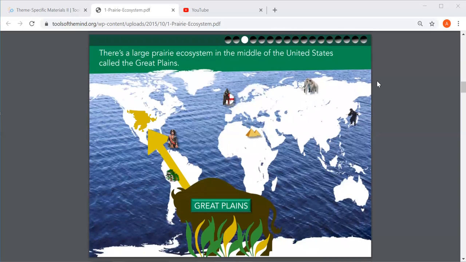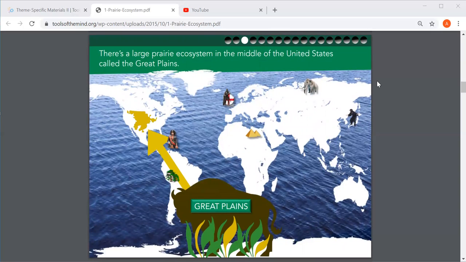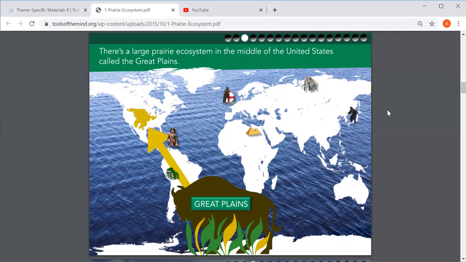There is a large prairie ecosystem in the middle of the United States called the Great Plains. So that's where we live in the United States. So right in the middle, there are the Great Plains. We're going to talk all about the Great Plains. This is cool because all of the other ecosystems were not where we live, and this one is where we live.